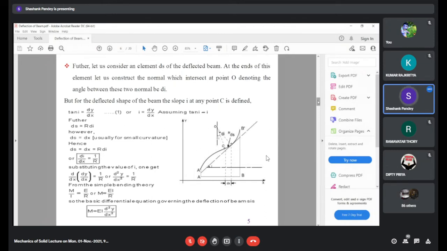This is because for small values of theta, tan theta is equal to theta, and similarly tan i is equal to i. If we look into the curvature, arc is equal to angle into radius.